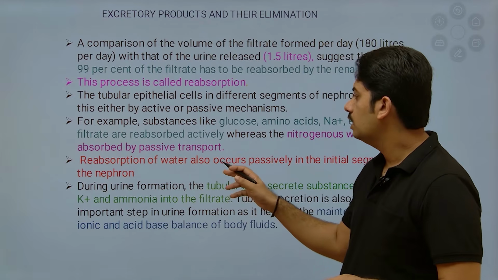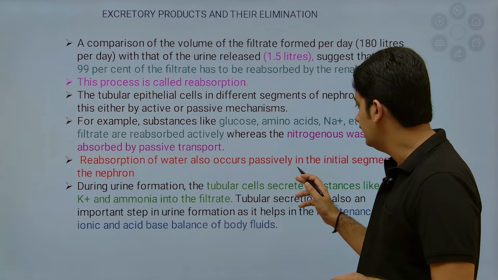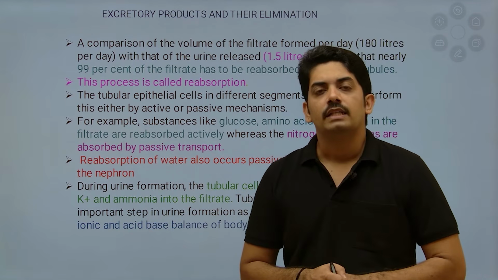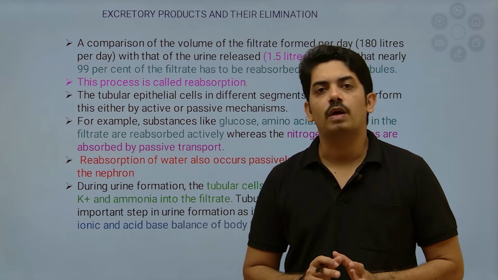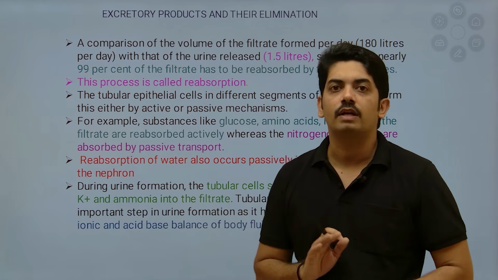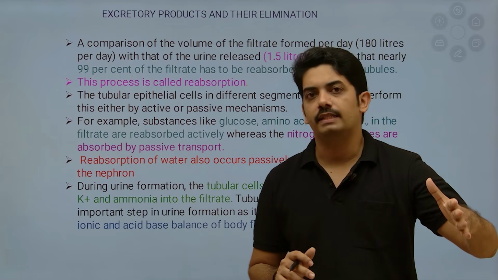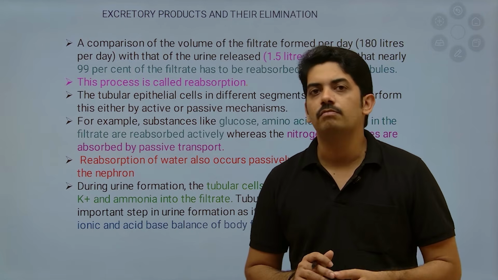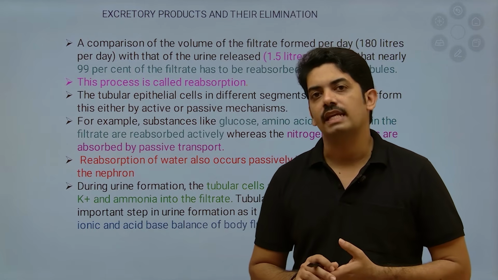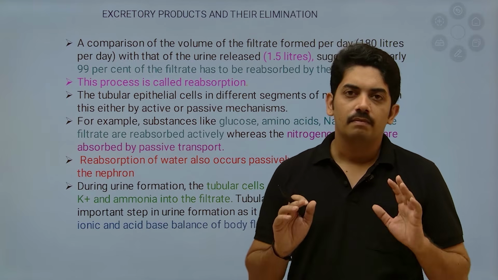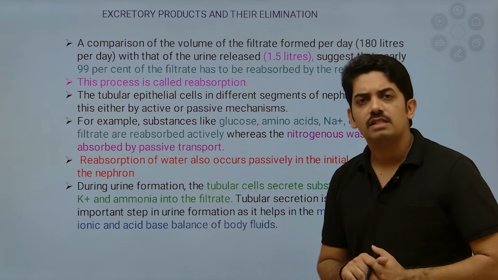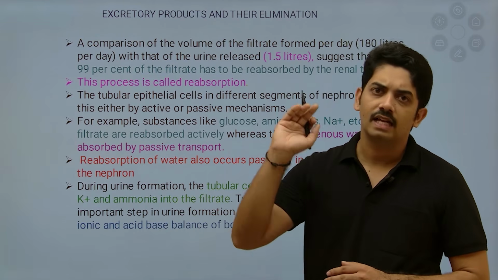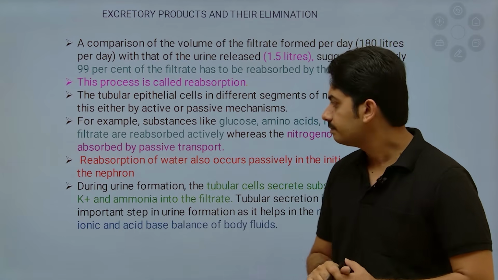Reabsorption of water also occurs passively in the initial segment of the nephron. This statement is very important. That means the total reabsorption of water throughout the tubular part of the nephron is not passive. In the initial part, that means the proximal convoluted tubule and the descending limb of Henle, whatever water is reabsorbed is by the passive method. Whenever there is a stress in our body, water will be reabsorbed even from the distal convoluted tubule and the collecting duct.